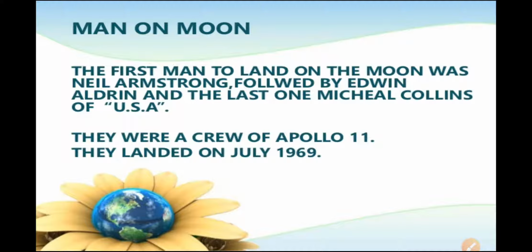So, man on the Moon. We know that the first man who landed on the Moon was Neil Armstrong, followed by Edwin Aldrin, and the last one, Michael Collins, of the USA. They were the crew of Apollo 11. They landed in July 1969. So this is the picture of these three persons, where you can see them land on the Moon.